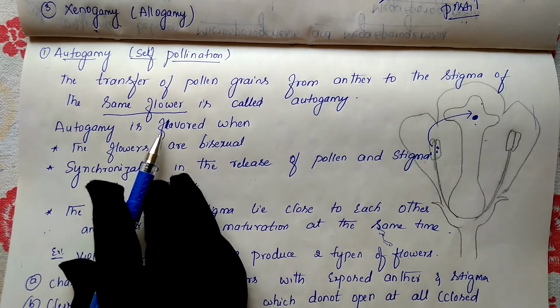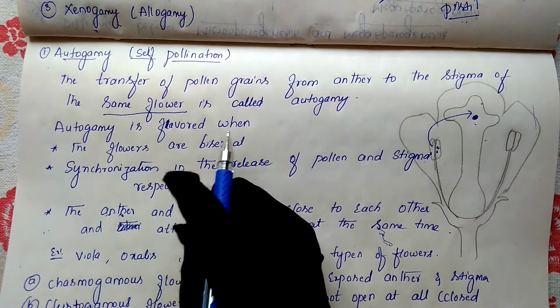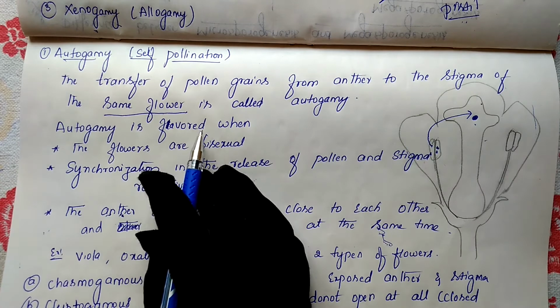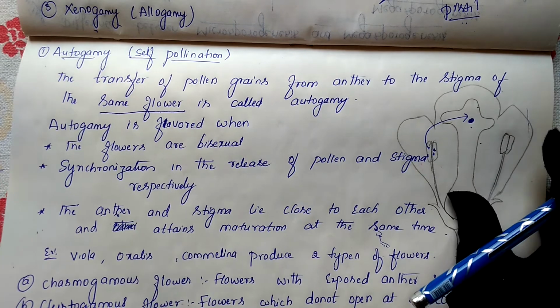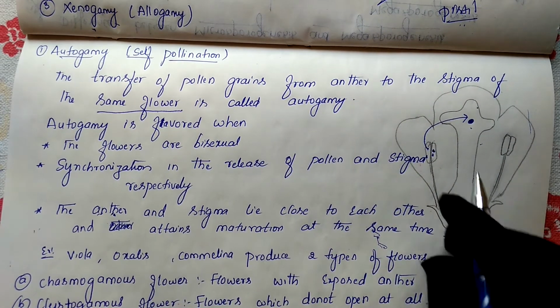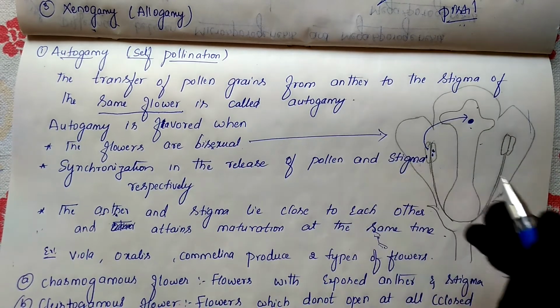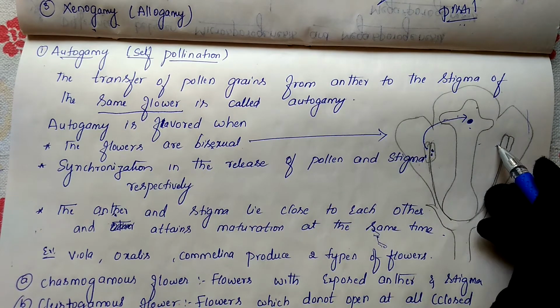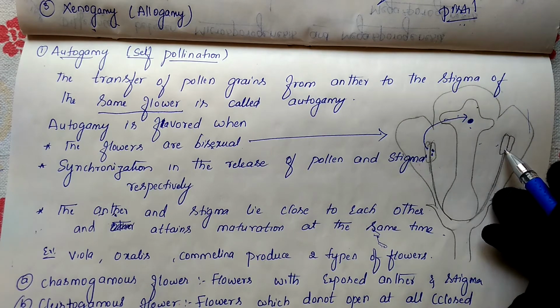Why is autogamy favored? When autogamy or self-pollination takes place, the flowers are bisexual. Bisexual means both male and female parts are present in the same flower. In plenty of flowers the male part is present and the female part is also present. An example is hibiscus.